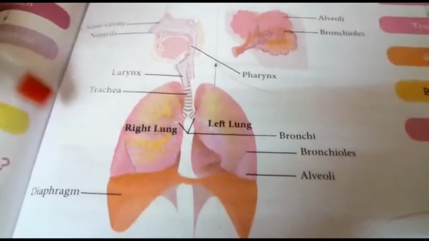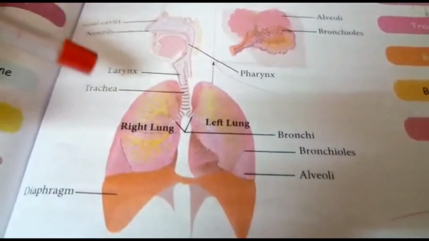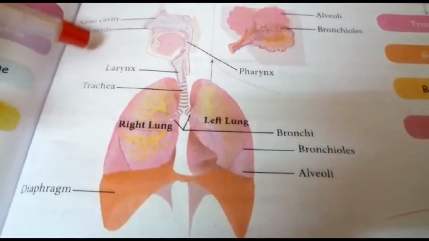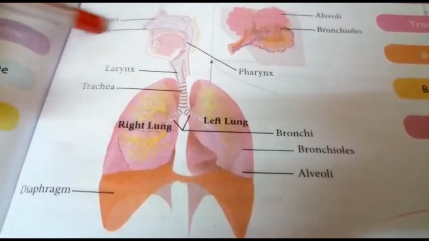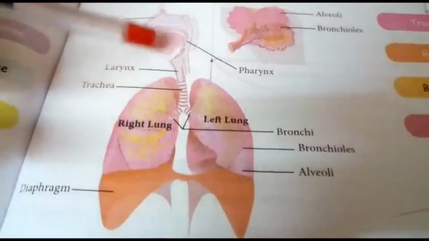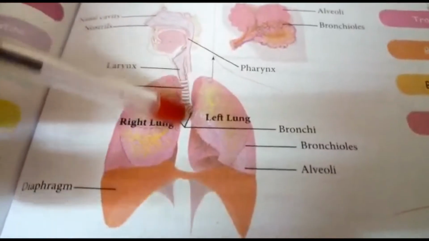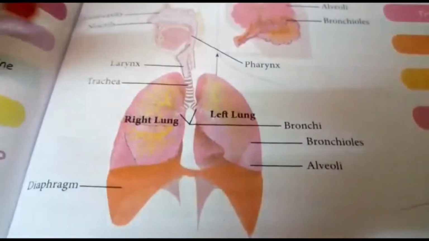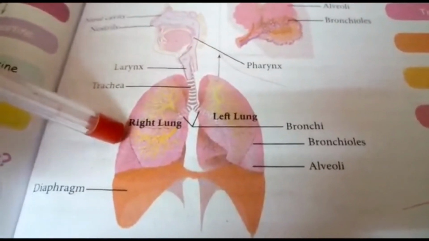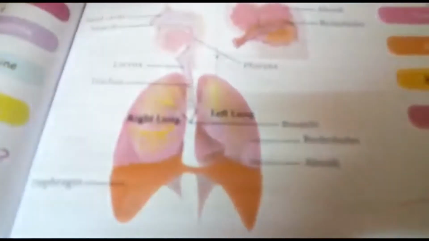Now see the picture of the respiratory system. First one is nostrils. Next one is nasal cavity. This is the pharynx, larynx, trachea. Trachea means மூச்சுக்குழல் in Tamil. And this one is the right lung and this one is the left lung.